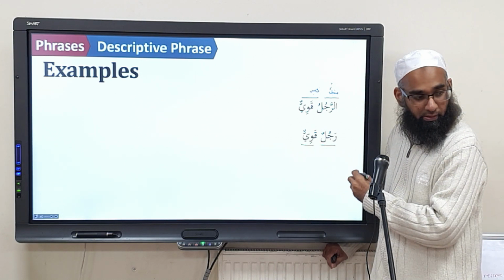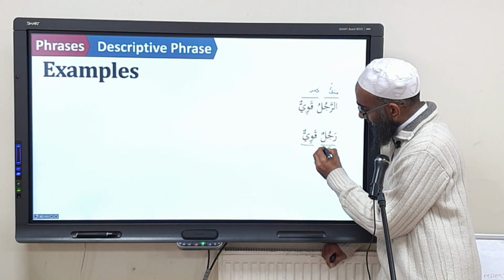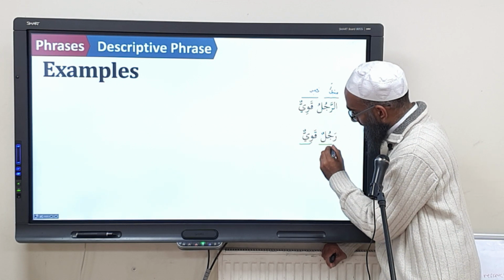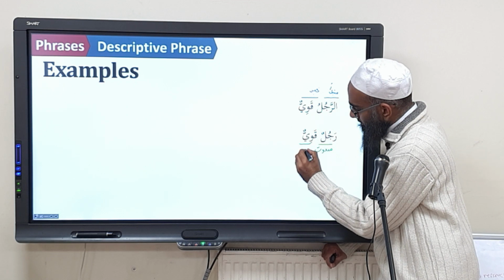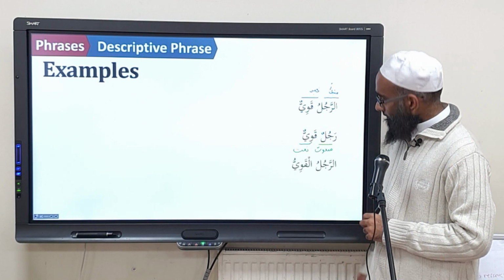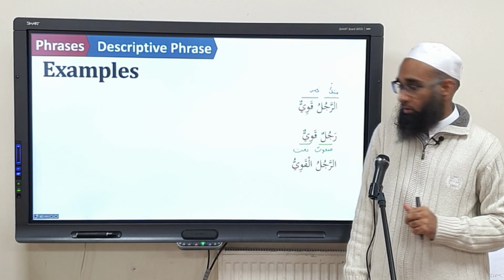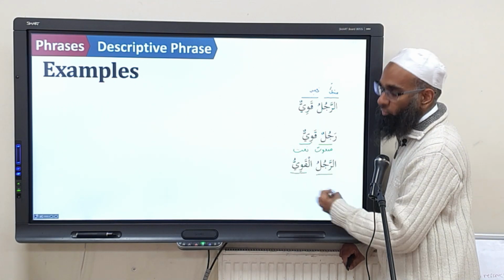Now, why is it man'oot na'at? Both are nakira. They don't disagree in nakira and ma'rifah. So both nakira, you put here, it's a phrase, you say here, man'oot, and qawiyyun becomes na'at. Okay? Ar-rajulul qawiyyu is also man'oot na'at. Why? They're both ma'rifah.